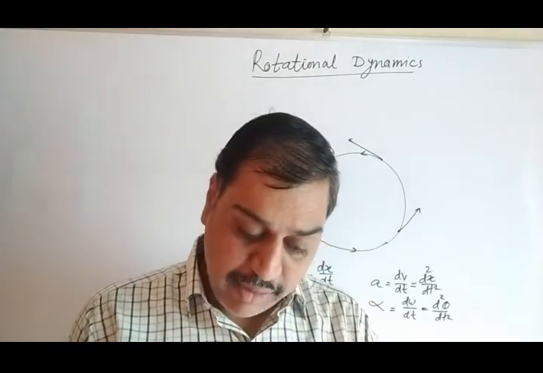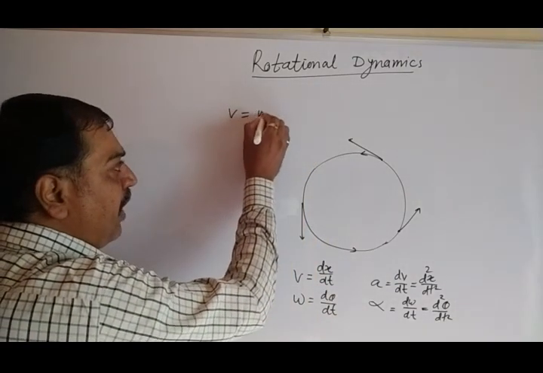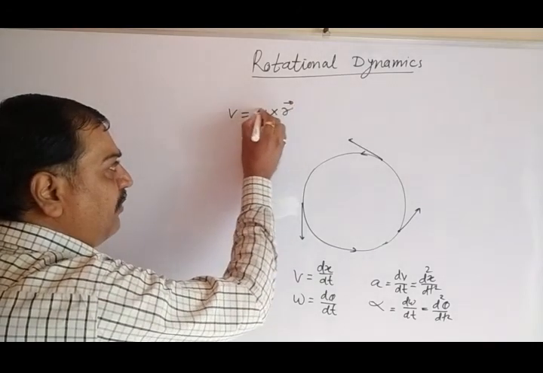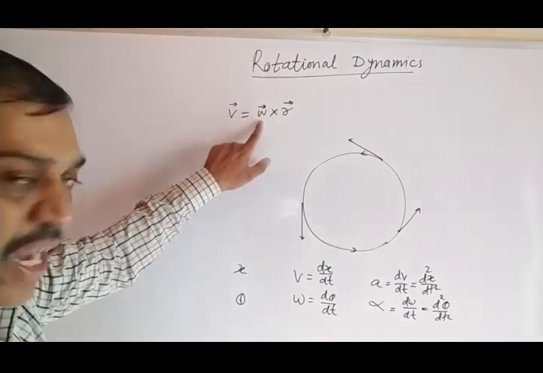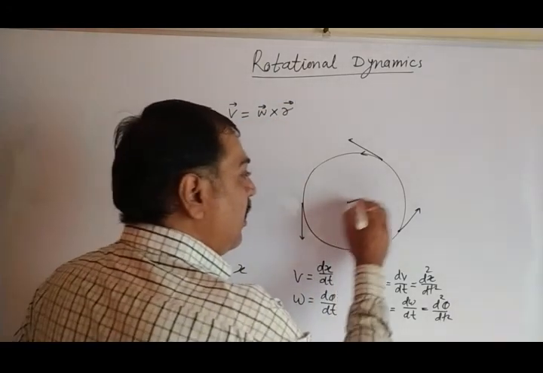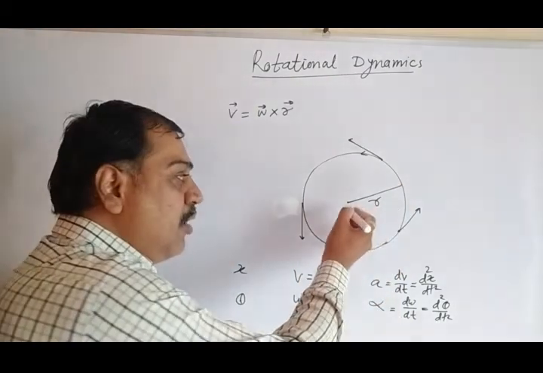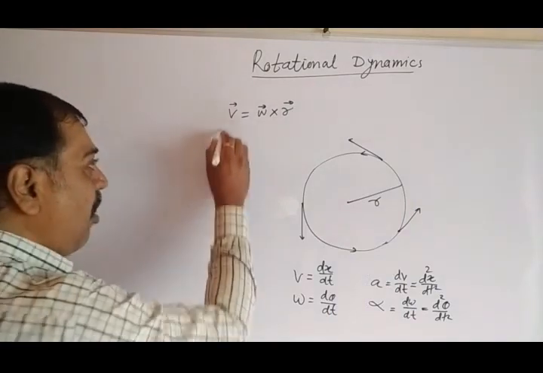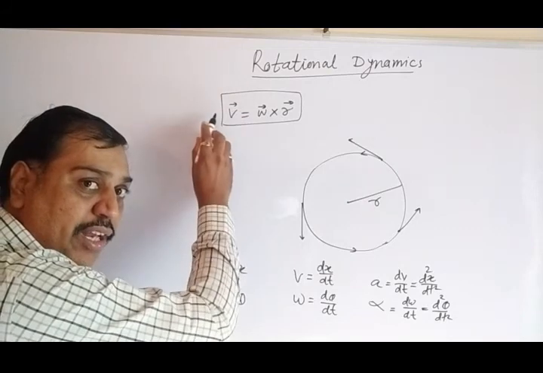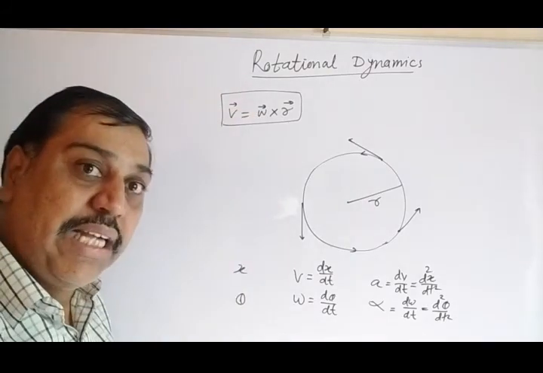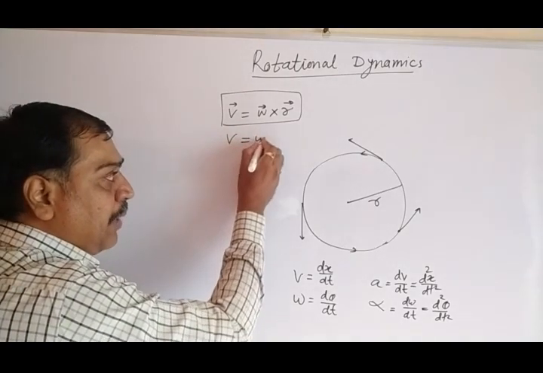Apart from this, they have given an equation, V equal to omega cross r, and all these equations are in vector form. V is the linear velocity, omega is the angular velocity, r is the radius of the circle, the circle on which the particle is moving. All of you have to remember this equation, which gives the relation between linear velocity and angular velocity. In terms of vector quantity, we can represent it like this. Scalar quantity, we can represent like this.